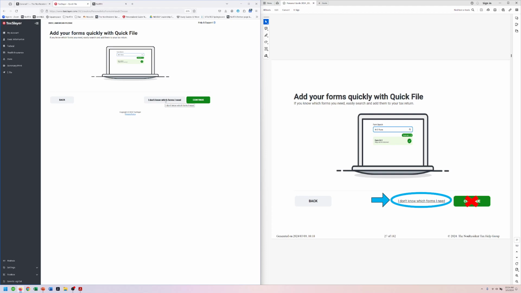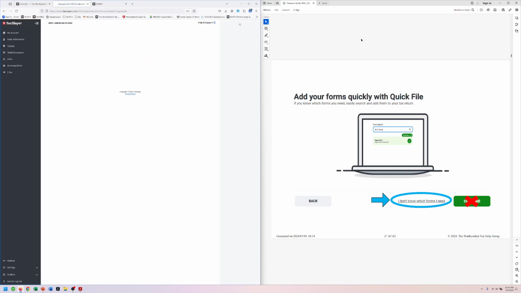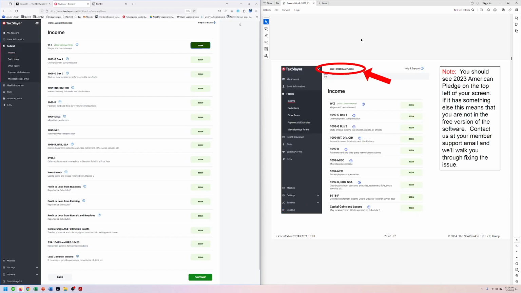This is really intended for residents, and it can give you some extra error messages if you say yes. Now, very important, you want to see 2023 American Pledge up here in the upper left-hand corner. That means that you are using the free version of this software. If it says something else up there, please contact us. We will help you get your account reset and switched over to the free version.